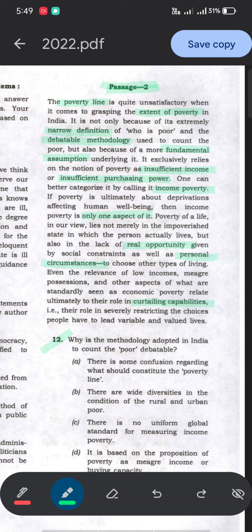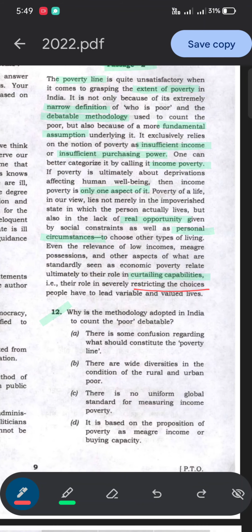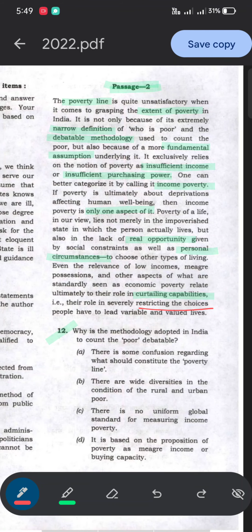That is, their role is severely restricting the choices. It restricts the choices people have to lead valuable and valued lives. Okay, so we have read the passage. I hope you have understood it. Now the questions. Let's solve question 12 first.